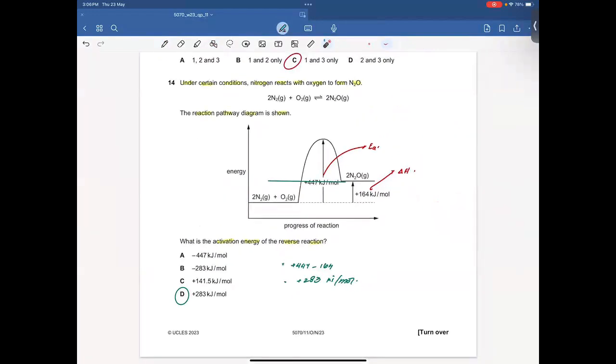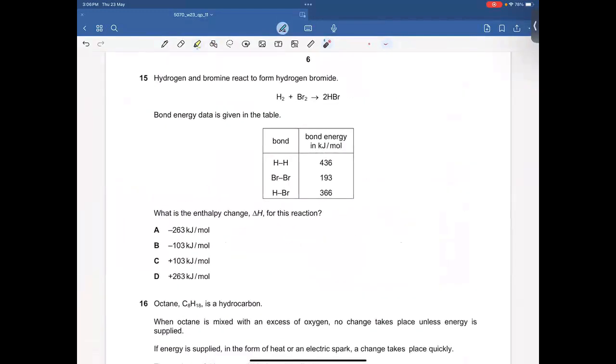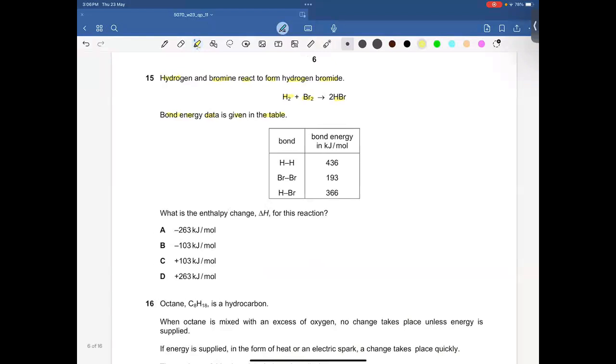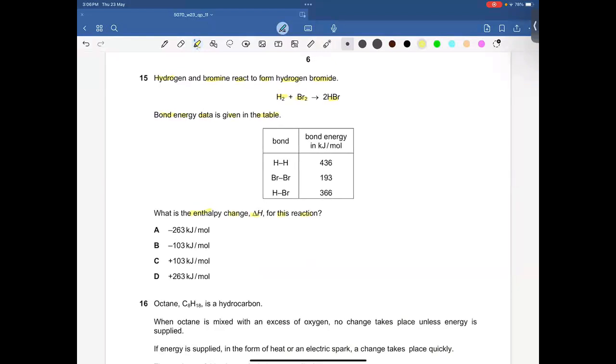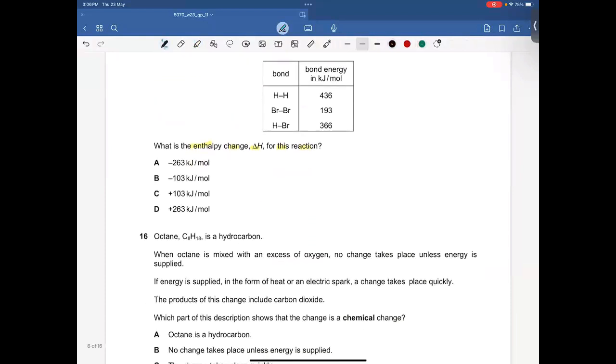Question number 15. Hydrogen and bromine react to form hydrogen bromide. Bond energy data is given in the table. What is the enthalpy change, delta H, for this reaction? That's a very simple sort of calculation. Delta H equals bond energy of reactants minus bond energy of products. That's the formula.